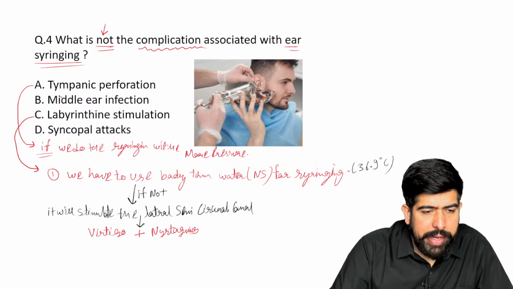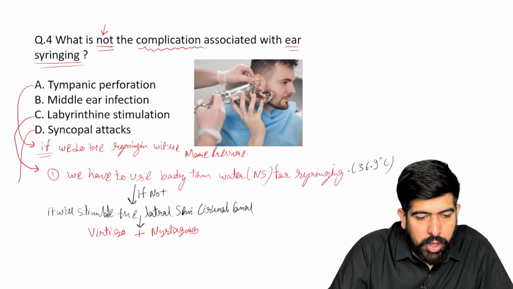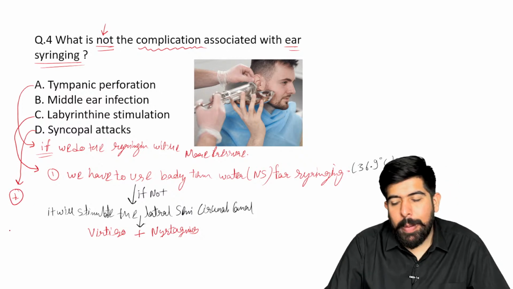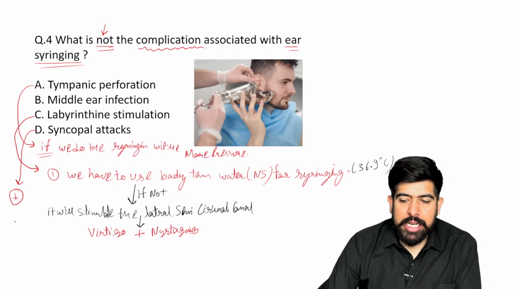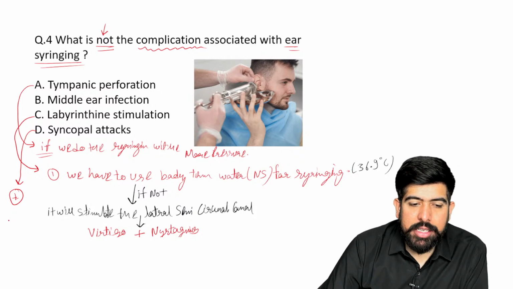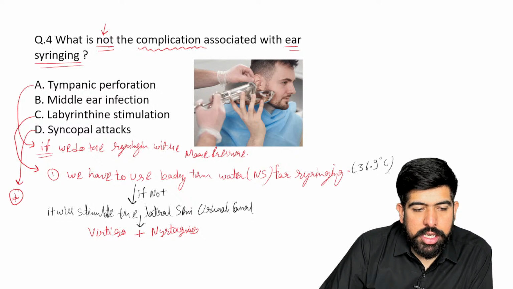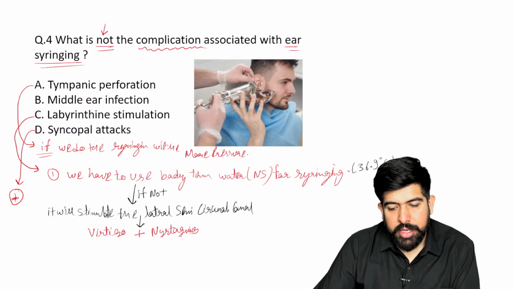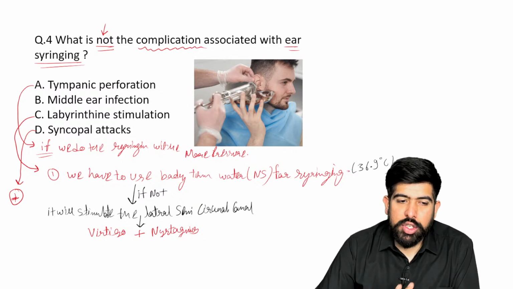All right, very good. Now what about option number D? Of course, it can also be a big complication. If nystagmus and vertigo are seen and they continue, it can cause your syncopal attack also, so it will also be present.